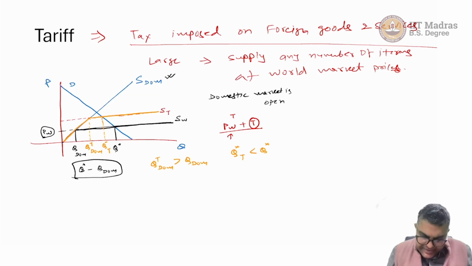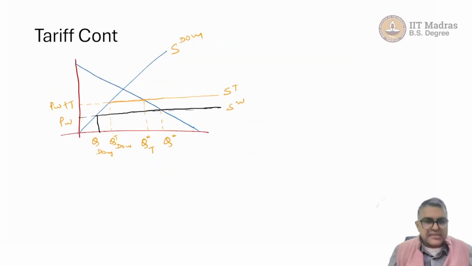Once we understand how it works, we can get into the welfare implications. This is what we have been doing.